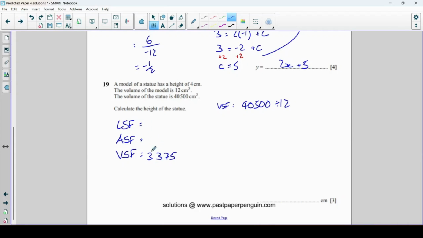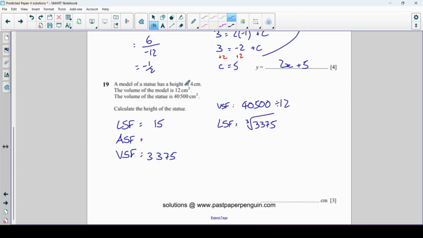That doesn't mean it's the same scale factor for these other things. Okay, for the linear scale factor, the normal scale factor, I need to cube root this. So that's what I'm going to do now. The cube root of that, and I get 15. If you wanted to find the area scale factor, now I don't need it here, but for the area scale factor, we square that. So that would be 15 squared, or 225. So if you know the linear scale factor, you square it for the areas, and you cube it for the volumes. This is the only one that I needed here.